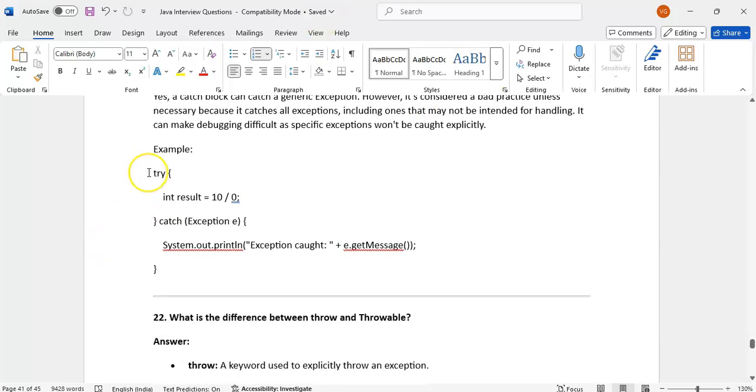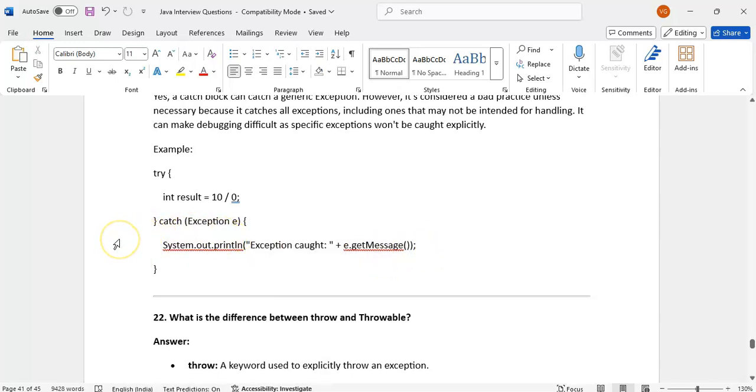Suppose in the try block an arithmetic exception, number format exception, or string index out of bounds exception may occur; anything can occur. If you handle it generically, it will handle all of them, because Exception is the superclass for all exceptions. Now what will happen?